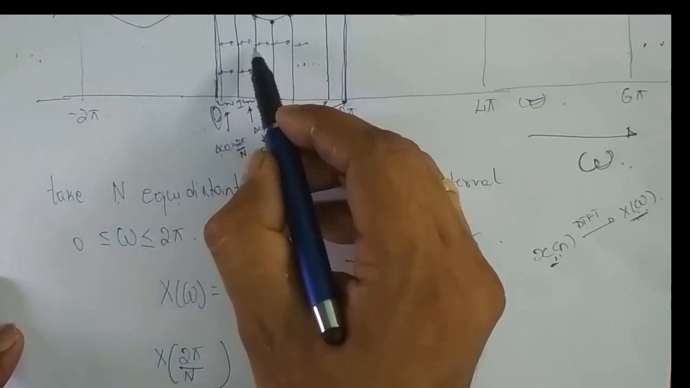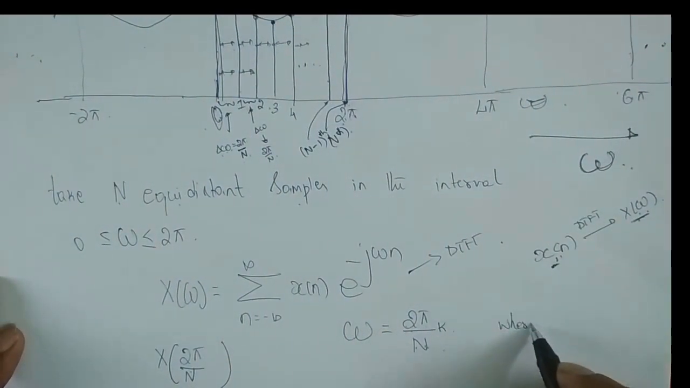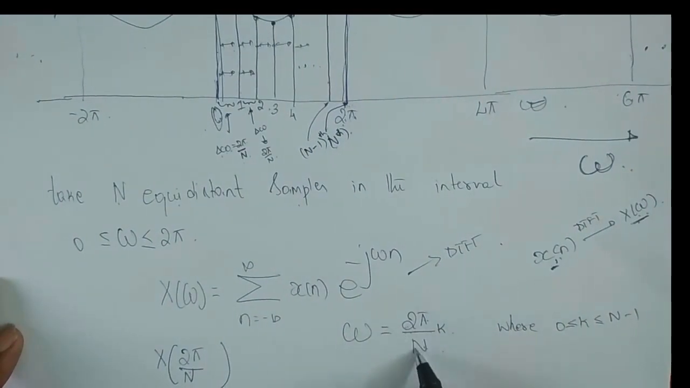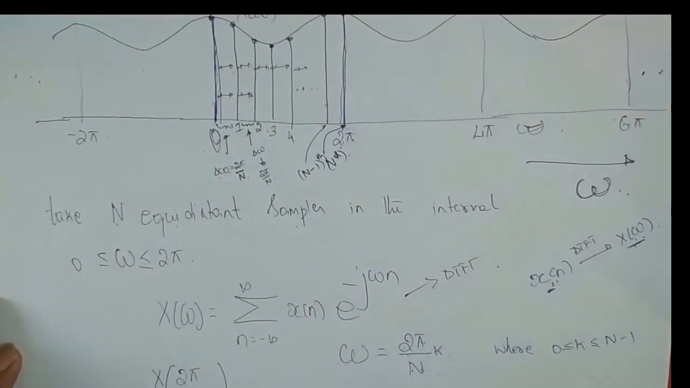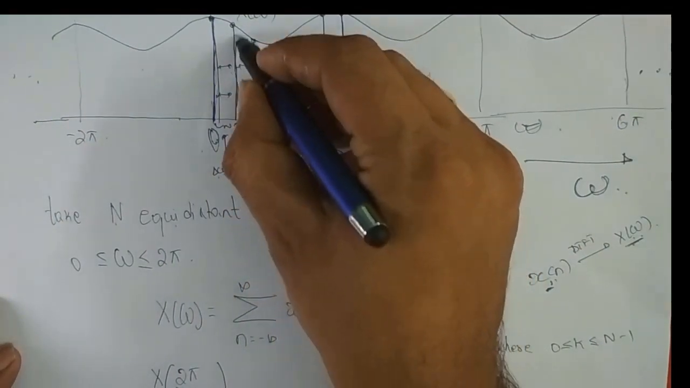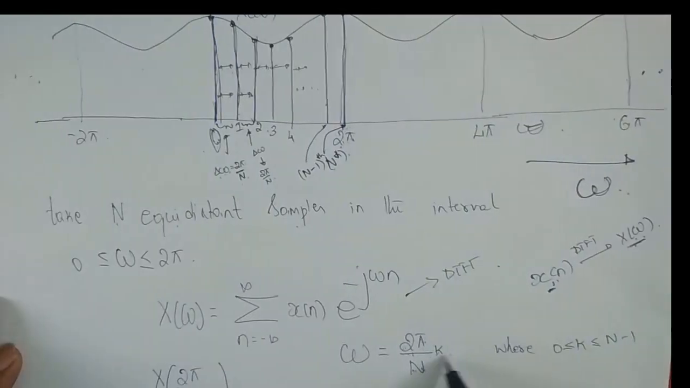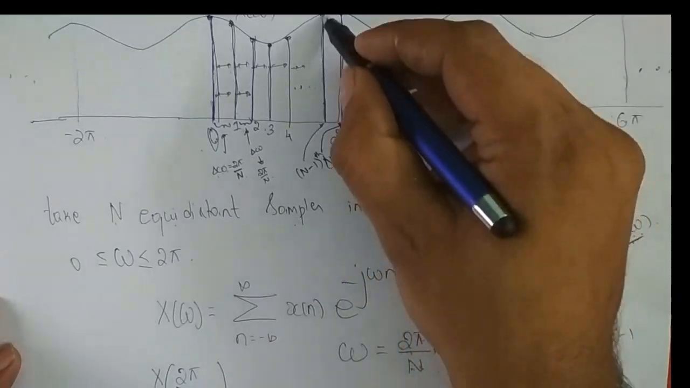But I want to address these individual samples. How do I do that? I have to put one more variable called k, where k takes integer values from 0 to n minus 1. Now what happens when k is equal to 0? 2 pi by n into 0, which is 0. So I am addressing this sample, right? When k is equal to 1, 1 times 2 pi by n, which is this, I am addressing this sample. When k is equal to 2, 2 times 2 pi by n, so I am addressing the third sample. When k is equal to 3, 3 times 2 pi by n. So when k is equal to n minus 1, I am addressing this sample.